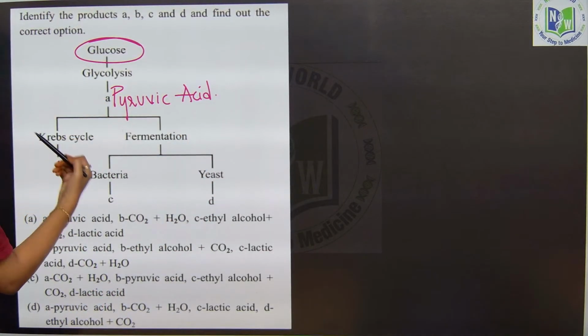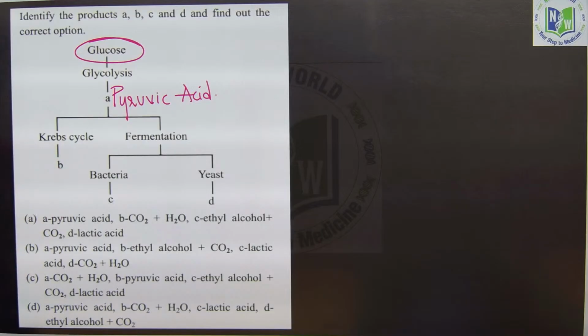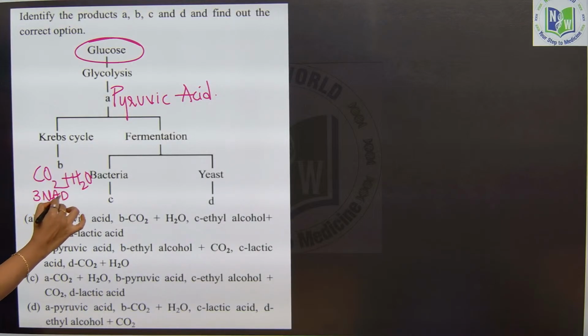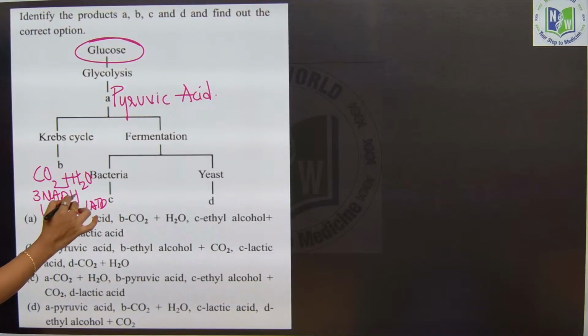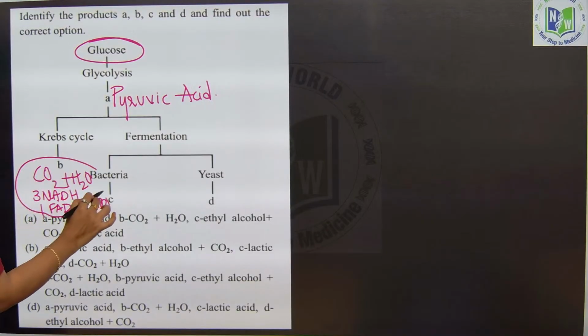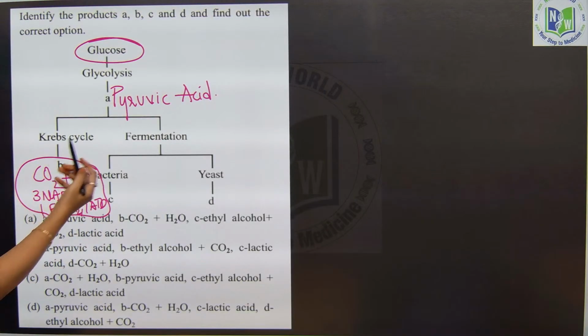Pyruvic acid after the Krebs cycle, what will be released? Carbon dioxide, energy, water molecules will be released. Carbon dioxide, water, and how much in total after the Krebs cycle? In the Krebs cycle only 3 NADH and 1 FADH2 and 1 ATP will be released. Clear, right? Amongst these products, whichever are there, we can choose.